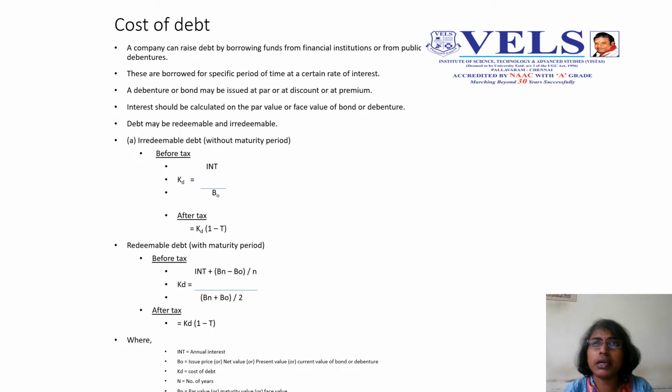Depending upon demand and supply, a company may issue the debenture at the same face value they fixed. That is nothing but issuing at par. Par value is another name for face value. When a company issues at less than the par value, we say the company has issued at a discount. When the demand is more for a particular debenture, the company may issue at a premium. So they can sell the debenture or bond either at par, at a discount, or at a premium. The interest is calculated on the par value or face value of the bond or debenture.